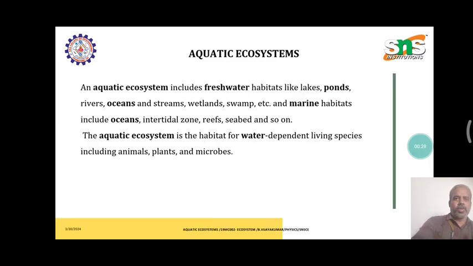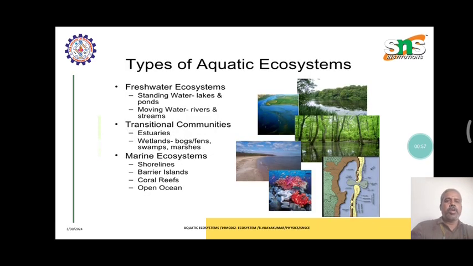The aquatic ecosystem includes freshwater habitats like lakes, ponds, rivers, streams, wetlands, swamps, etc., and marine habitats including ocean, intertidal zone, reefs, seabed and so on. The aquatic ecosystem is a habitat for water-dependent living species including animals, plants and microbes. So these are the types of aquatic ecosystem.